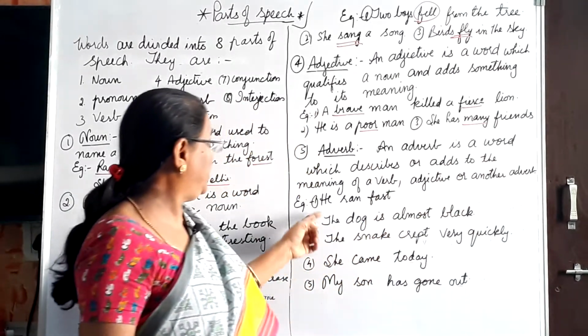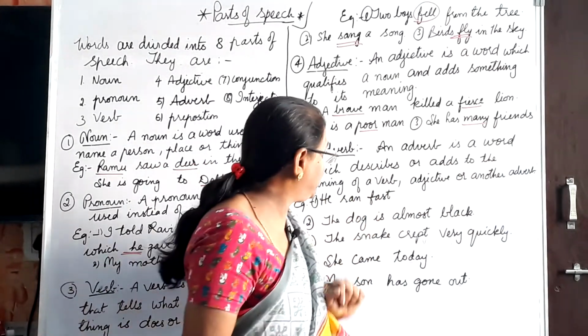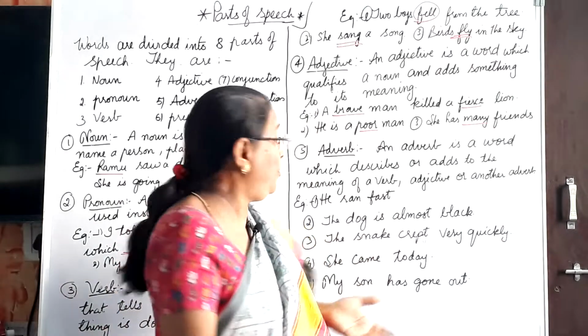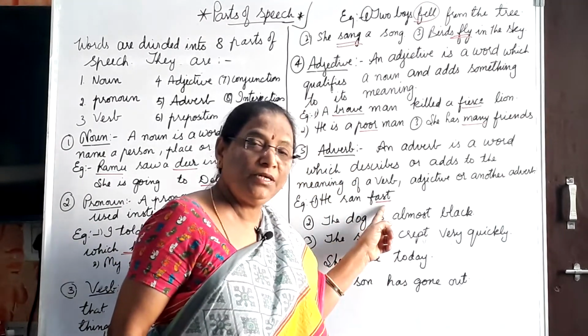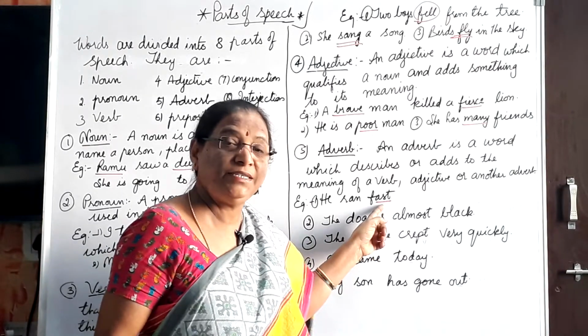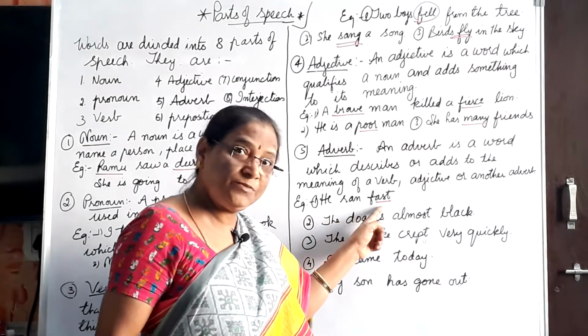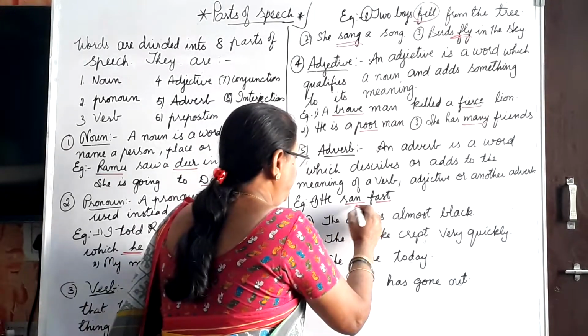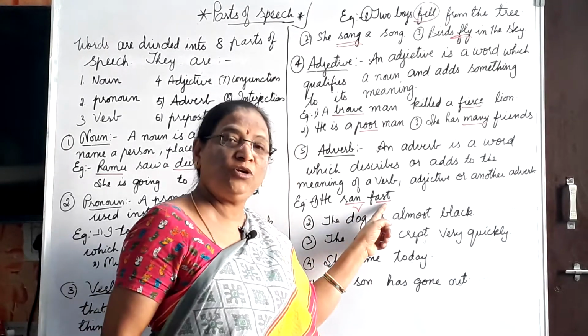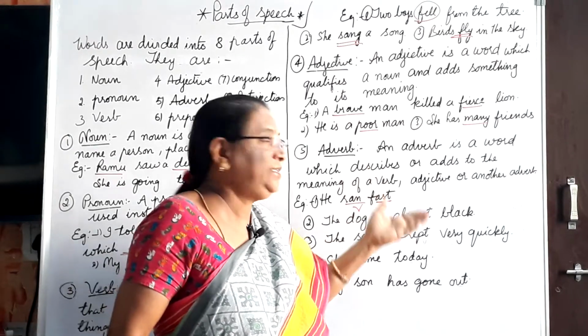See here, for example, he ran fast. He ran fast means how he ran, isn't it? Here fast modifies the verb. Understand? Ran is the verb, and fast modifies the verb. It tells how.